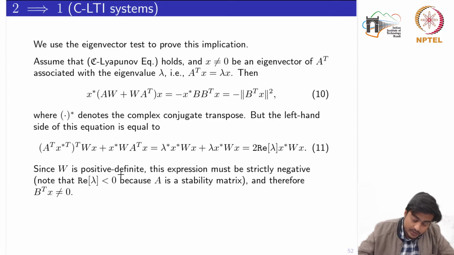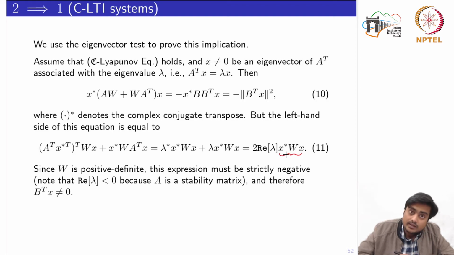So since W is positive definite, this expression which is given in equation number 11 must be strictly negative. Why? Here we have X star X, and W is already positive definite.